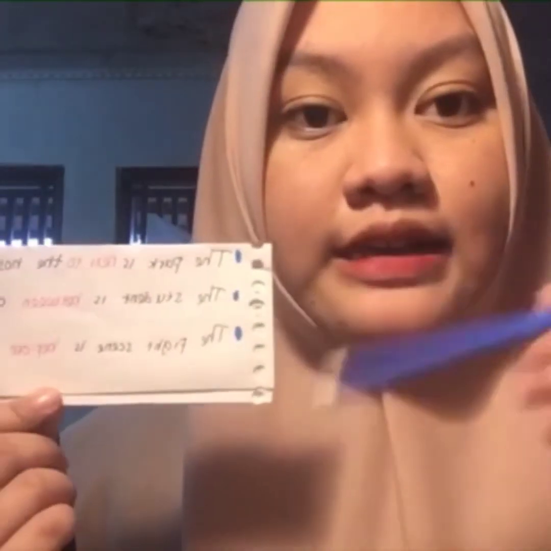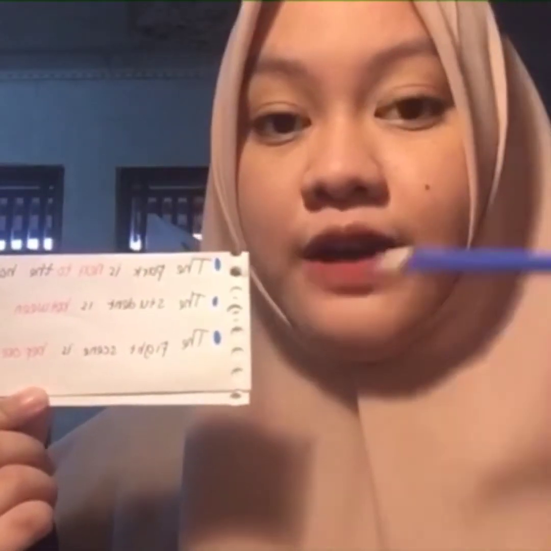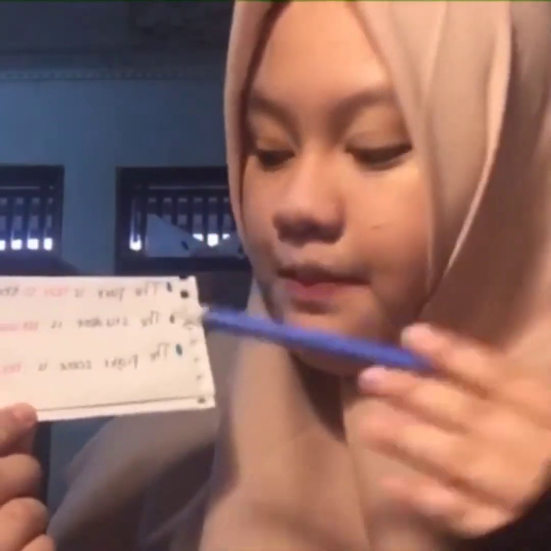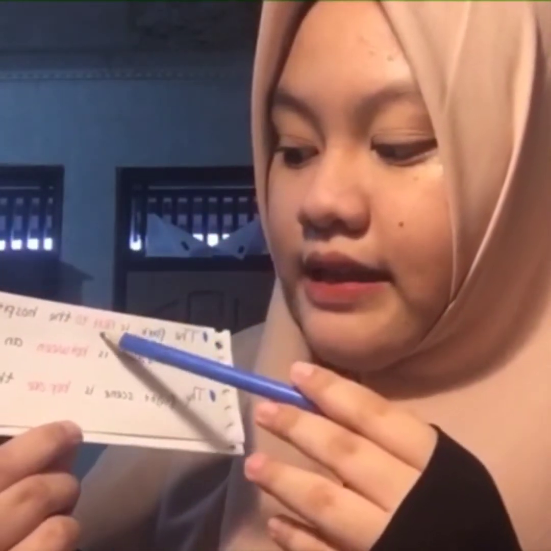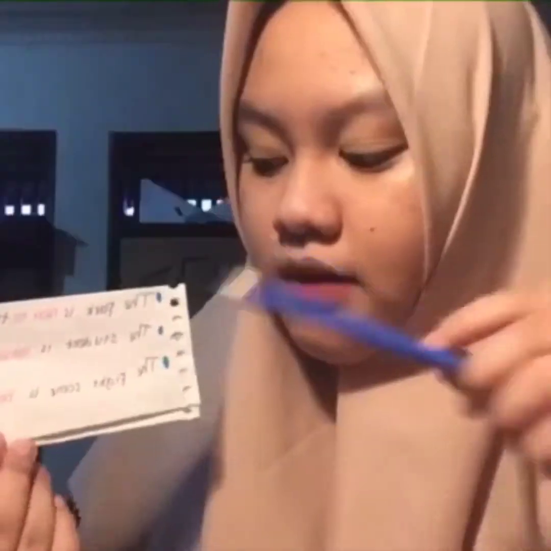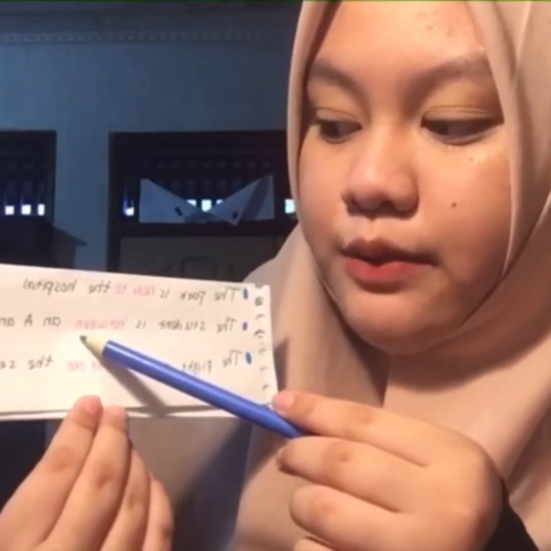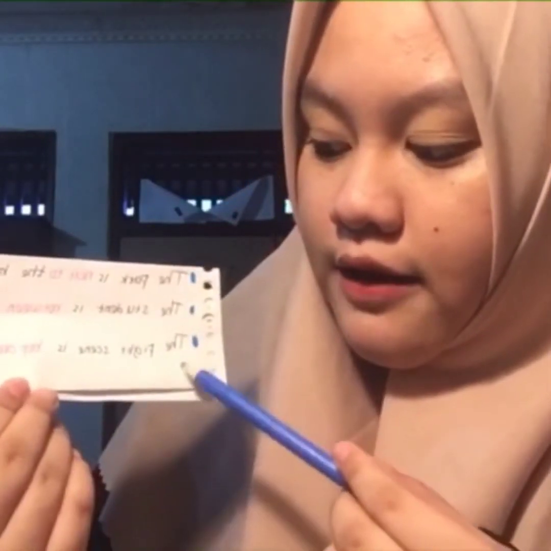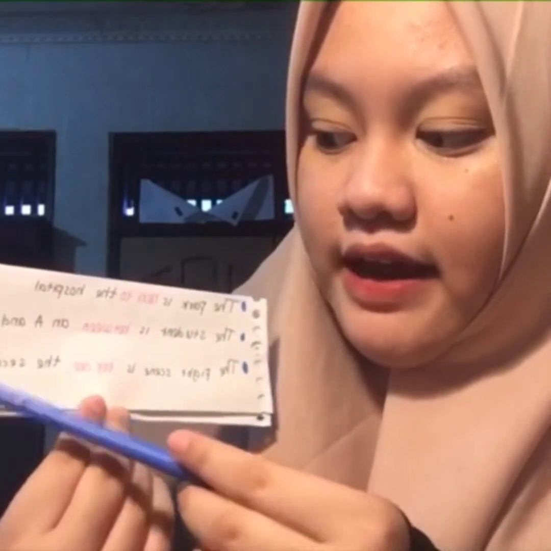For example: The park is next to the hospital. The student is between an A and a B. The fight scene is before the second act. Okay, that's all for my explanation of the function, and the next one is examples of prepositions.